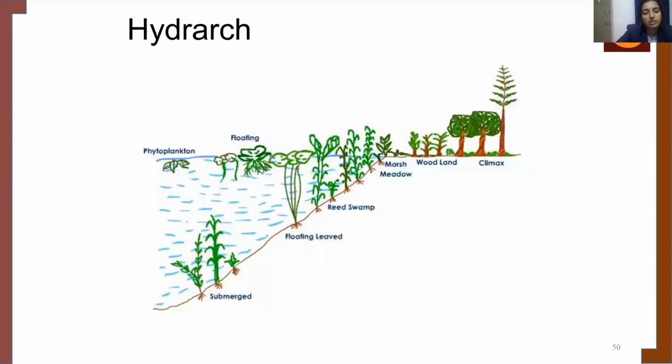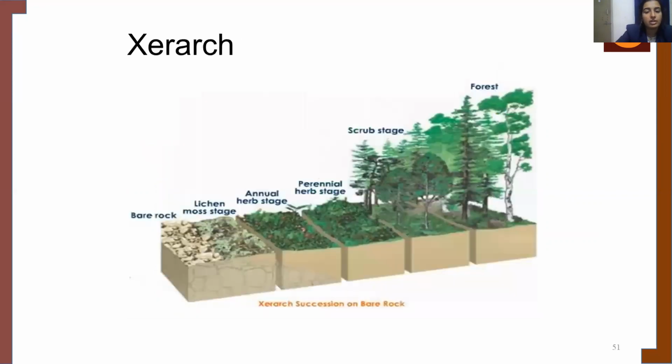This is again an example of ecological succession, that is, hydrarch. It starts from a wet area and reaches a climax in which it is in equilibrium with the environment. And again, an example of xerarch, which starts from a bare rock and ultimately, through succession with time, reaches the climax.